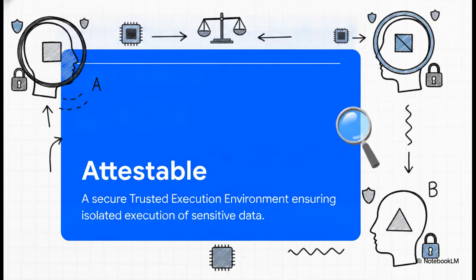So, what exactly is an attestable? Basically, it's a trusted execution environment, a TEE. Think of it like a highly secure, isolated vault embedded right into hardware or software, like ARM TrustZone or Intel SGX. It guarantees that programs execute exactly as intended, completely hidden from the rest of the computer, and it can mathematically prove to anyone else that it hasn't been tampered with. So by putting an attestable on Alice's device and one on Bob's device, each person keeps unilateral control over their sensitive items, but they can still prove they aren't cheating.